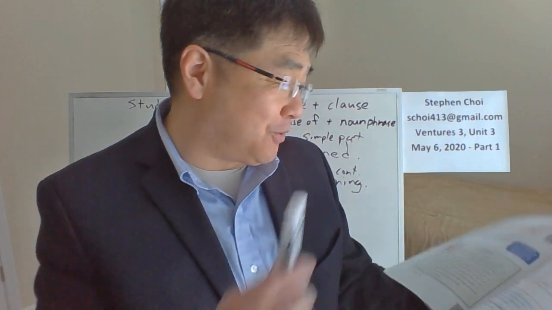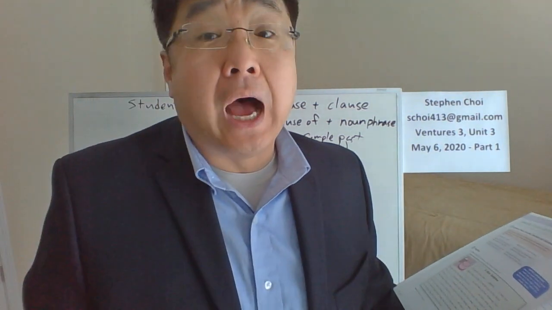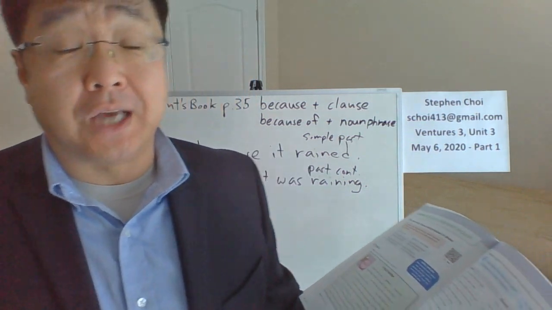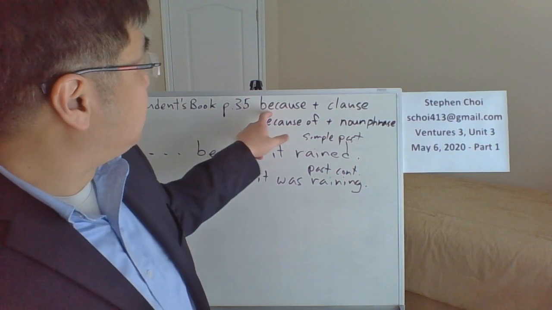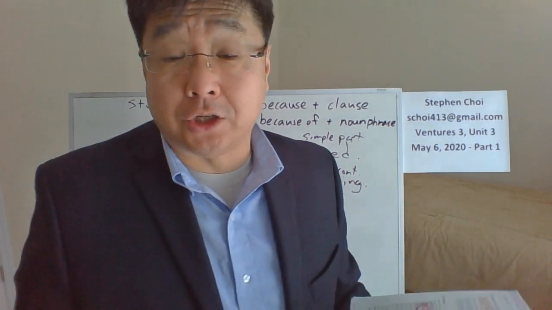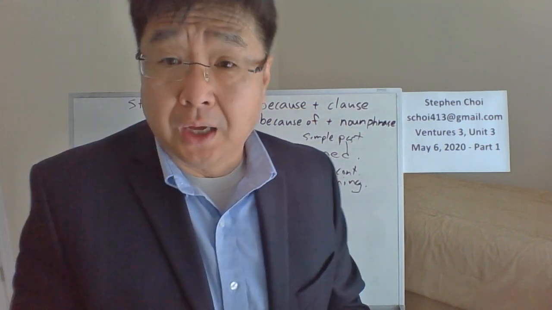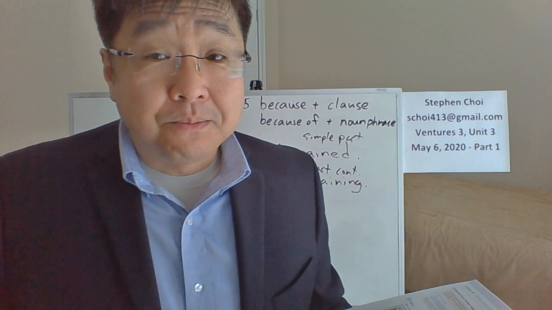I'll change the pronouns. I couldn't call you because I was busy. Very good. So that was just a simple because, since it's a clause. Can you turn that into a noun phrase? I couldn't call you because of what?